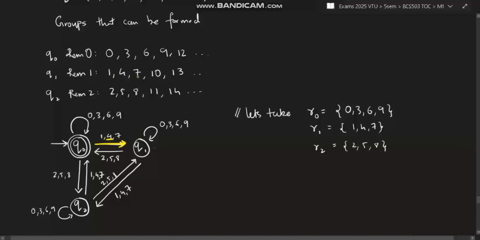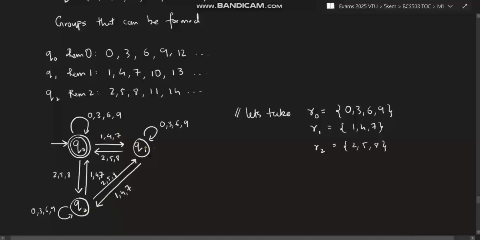From Q1 I will take one number from here, suppose 7. 47. What is the remainder? 47 divided by 3, the remainder would be 2. So 2 means if it is 147, it should come to this state. Got the point? If it is 147, the remainder will be 2, it will come to this state. Take any number from this, take any number from this, and find out the remainder. That will always be 2, so it will come to this state.